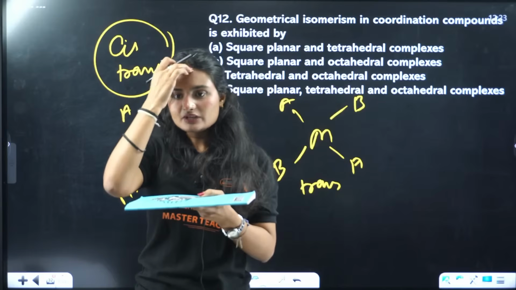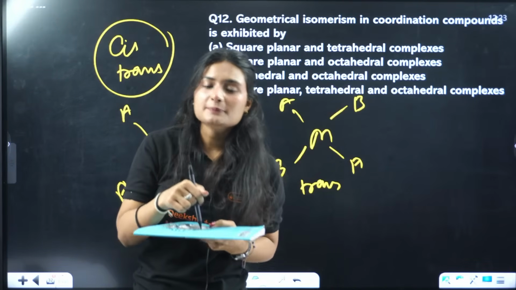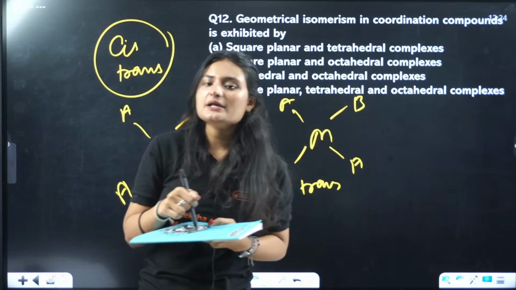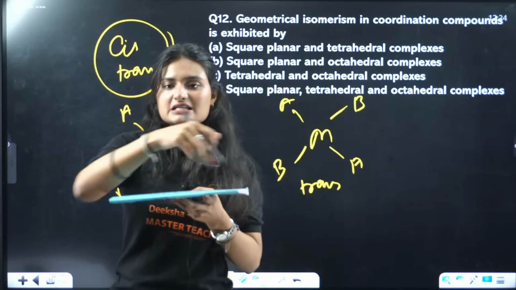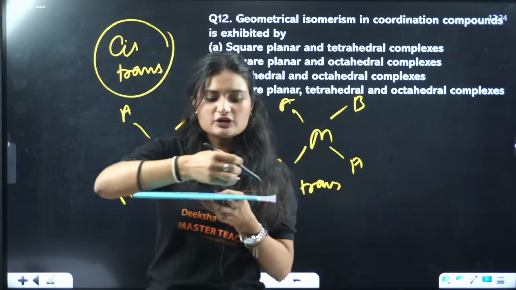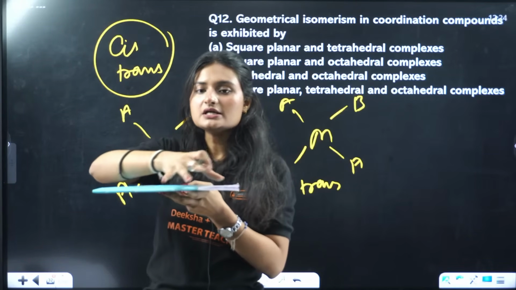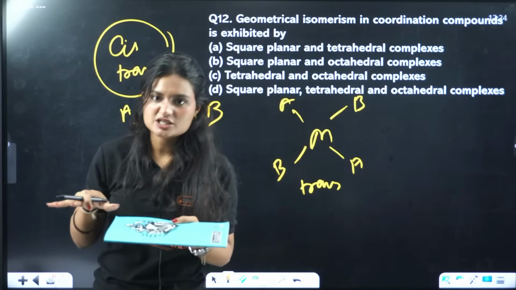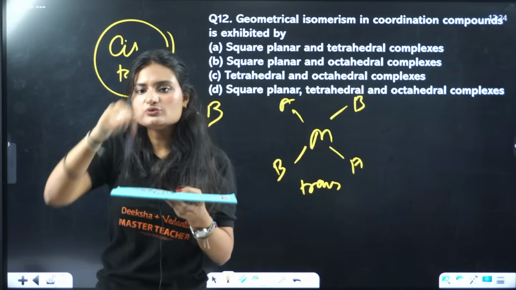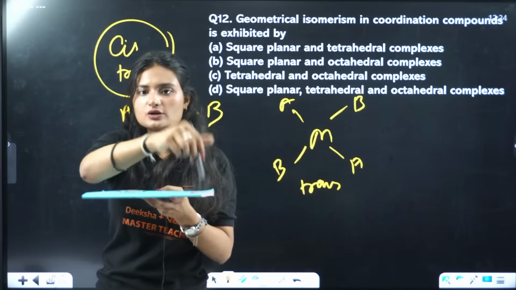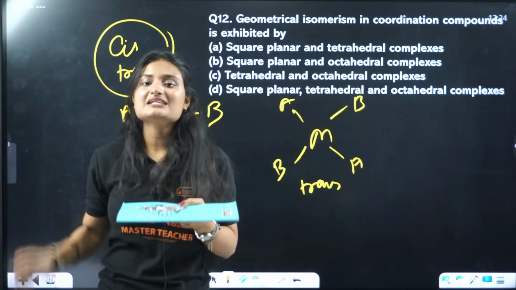This is a square planar arrangement. So for example, if two ligands are here, one here and one here, this will be a cis arrangement. But if one ligand is here and one ligand is here, same ligands on the opposite side, that will be a trans arrangement.